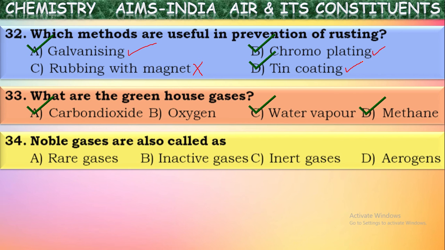Noble gases are also called what? These noble gases exist in very rare quantity. That is why they are called rare gases also. And they do not react with any other chemicals, and they do not react among themselves also. That is why they are called inactive gases or inert gases also.